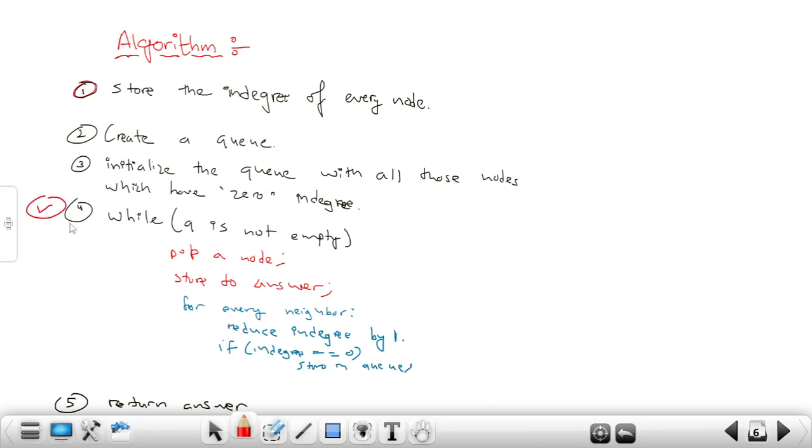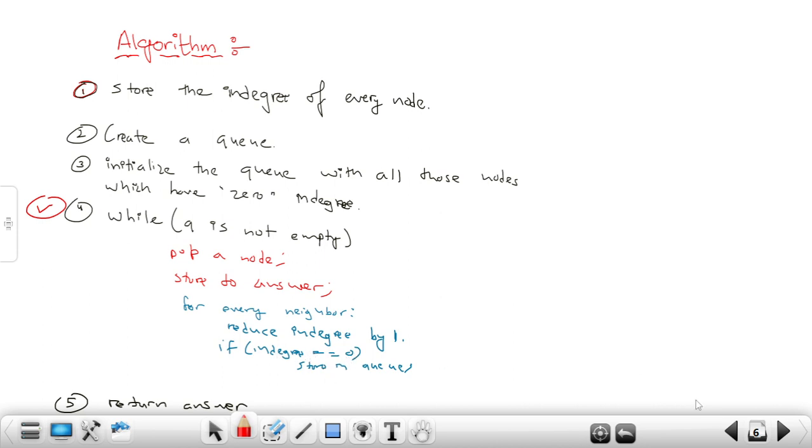Now, this is the point from where we start performing BFS. While the queue is not empty, we get a node. After this, we store that node in the answer, and after that we check every neighbor and reduce its in degree by one. If the in degree becomes zero, then we again store it in the queue.